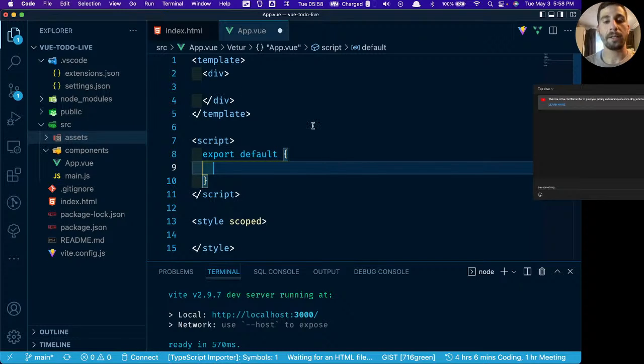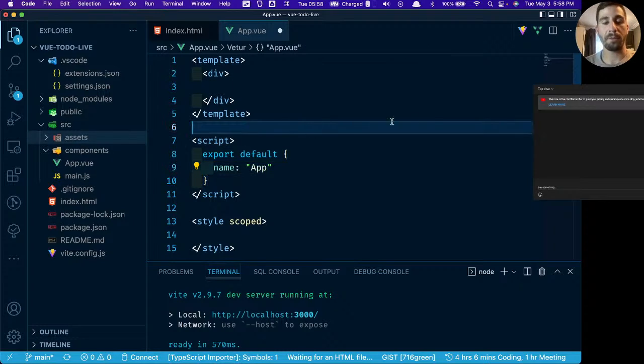Now, the first thing that I like to do when I set up a new component is I like to type name and then the name of the component. In this case, it's app.vue. We don't need the .vue. We're just going to type app. We're going to keep the first letter capitalized, as is standard in Vue.js. Your components should use Pascal case. So if your component name is list item, your component name would be spelled like this.